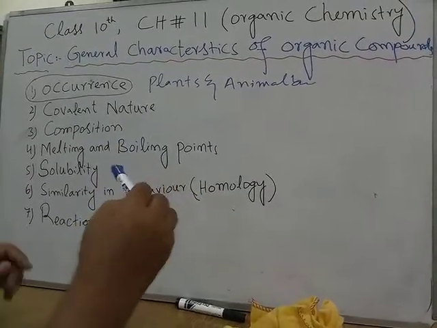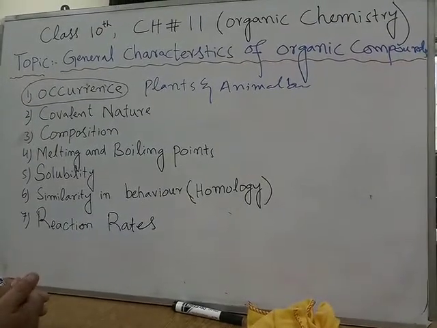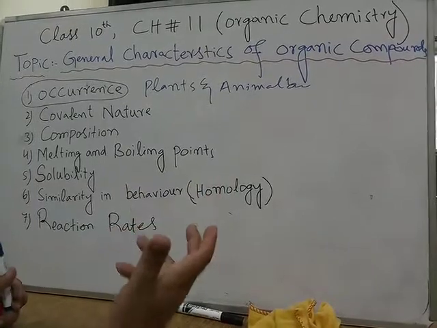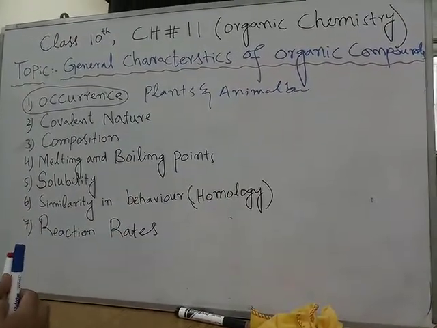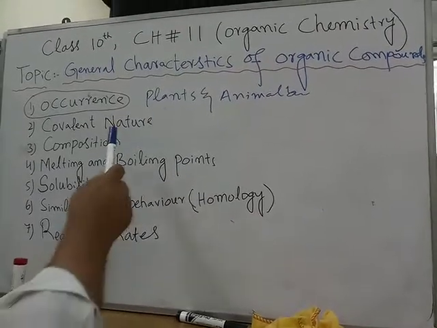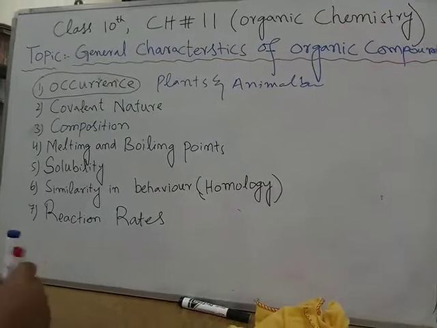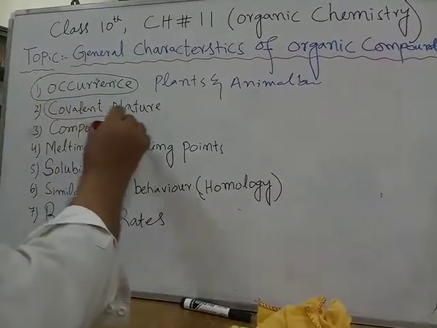Fossil means something living which once survived but is no more now. For example, dinosaurs, for example, the huge trees which existed millions of years ago. So almost all organic compounds are obtained from these sources. Now let me proceed towards the second property of the organic compounds, that is the covalent nature.